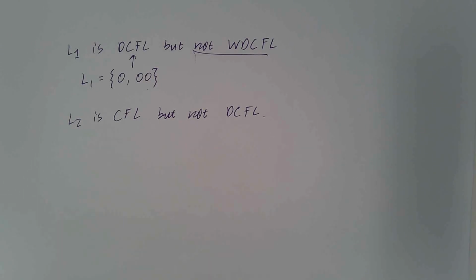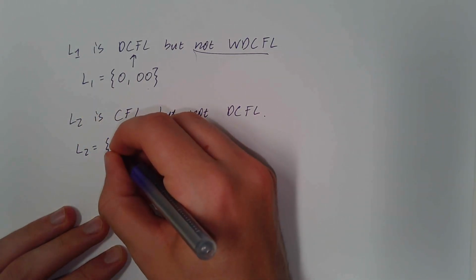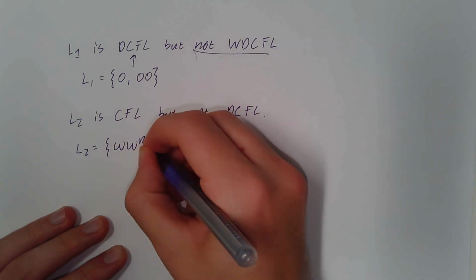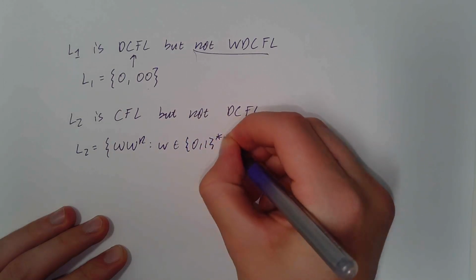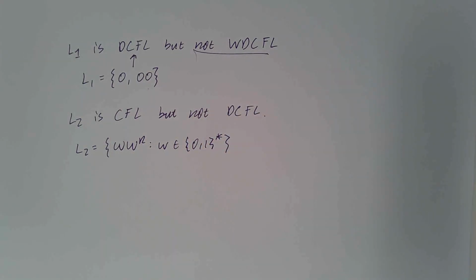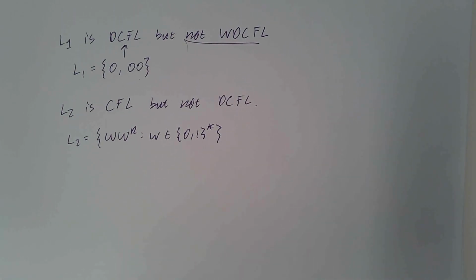A harder property to show is a language that's context-free but not deterministic context-free. I won't go into the full details of the proof of this one, but I'll just give the intuition. So if we choose L2 to be all strings of the form W, W reversed for some string W, then this language will be context-free because I know I can generate a grammar for it. We did that back in exercise 1.